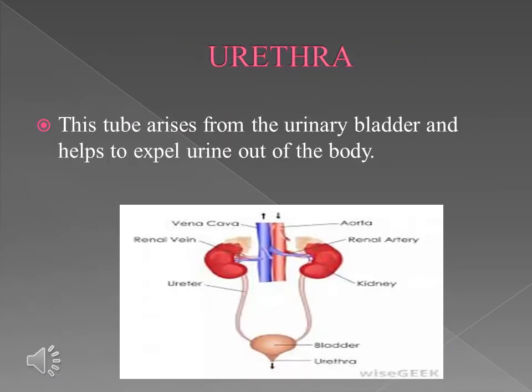The next topic is urethra. This tube arises from the urinary bladder and helps to expel urine out of the body. In males, it acts as the common route for sperms and urine. Its opening is guarded by sphincter muscle.